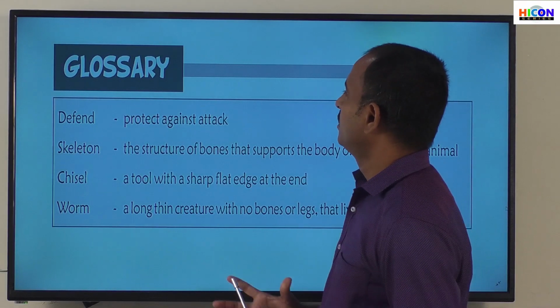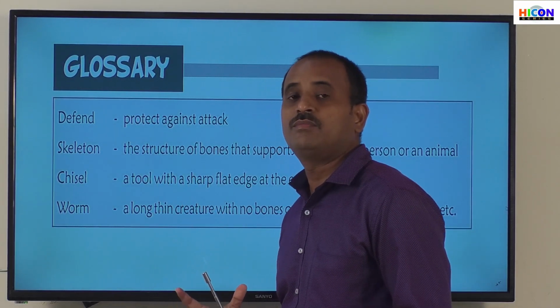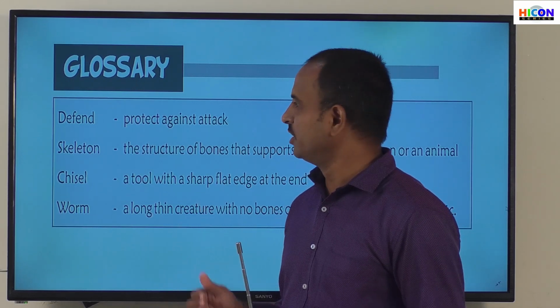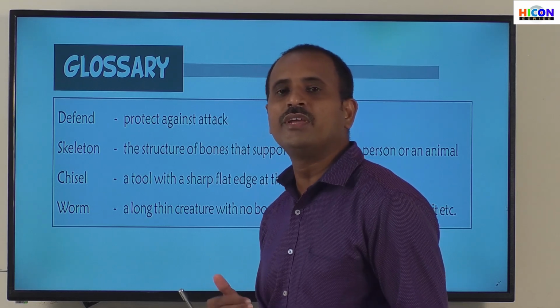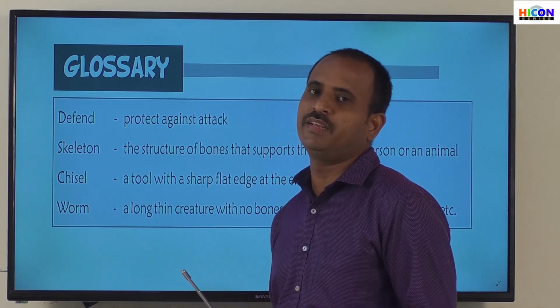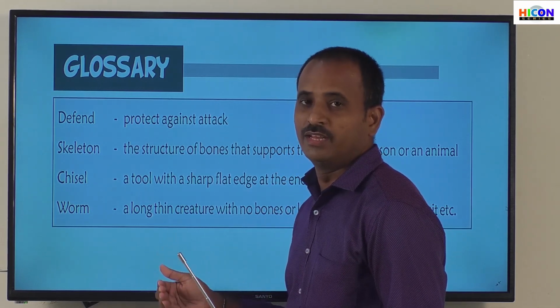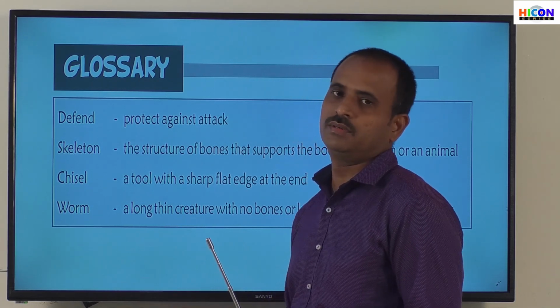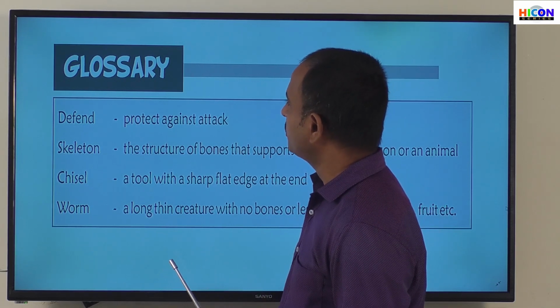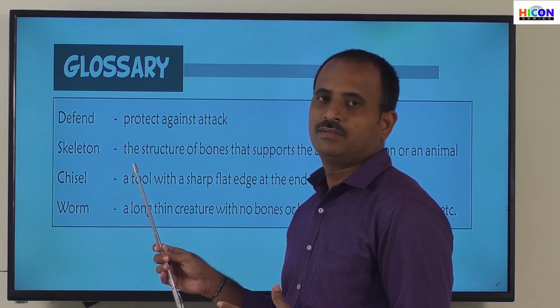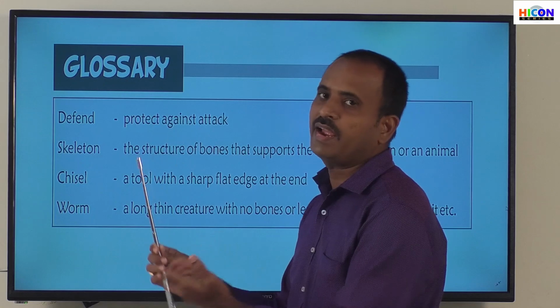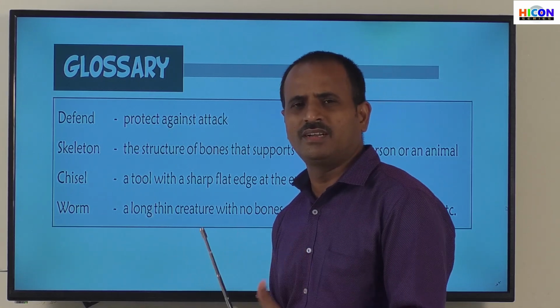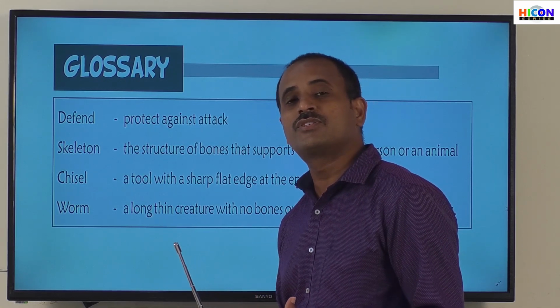Children, let us see. Here they have given some hard words. In this chapter, there are some words which you may find hard to understand, so here they have given the meanings of those hard words. Children, see the first word, defend. What is defend? Protect against attack. Generally the birds will also defend.